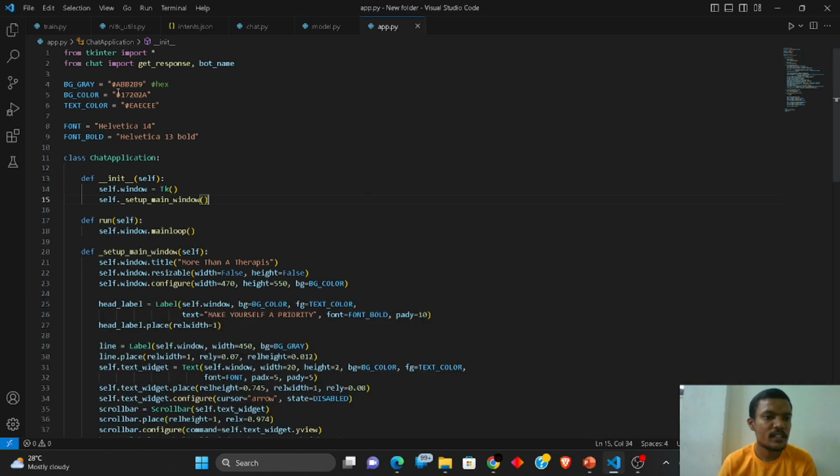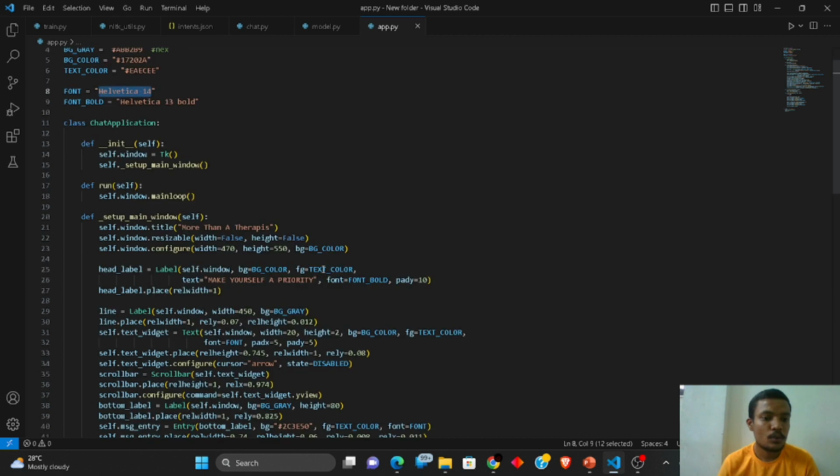For basic designing we have given some hex color codes by which we get the color scheme. And for the text we have given Helvetica 14, meaning we are assigning the size of our text and all those things.